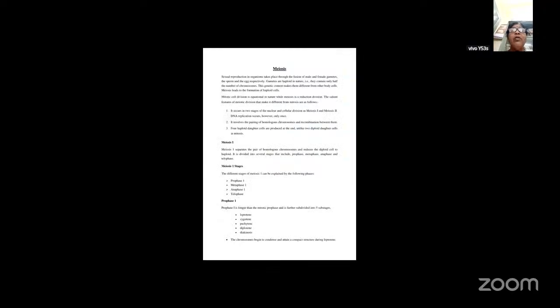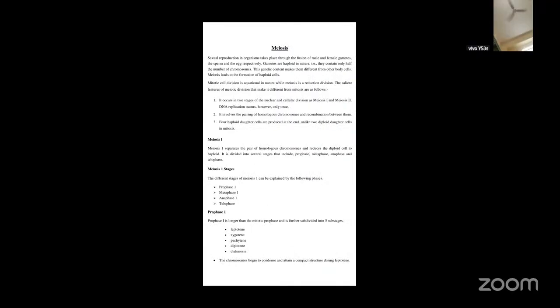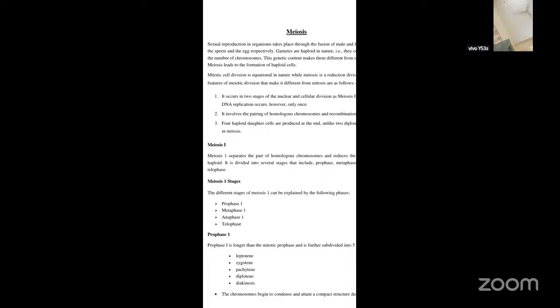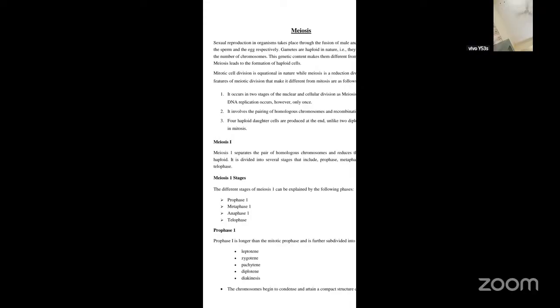Now, coming to meiosis. As you all know, there are two types of division I told you, that is mitosis as well as meiosis. Of course, there is also amitosis. Amitosis is not a cell division which occurs in almost all cells. Only in primitive invertebrates or single-cell organisms will amitosis take place, and it is not uniform. So that is the reason why it is not considered a specific type of cell division.